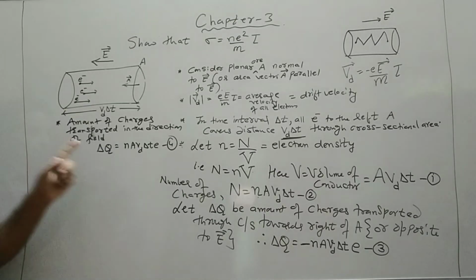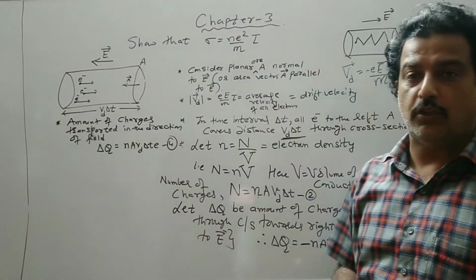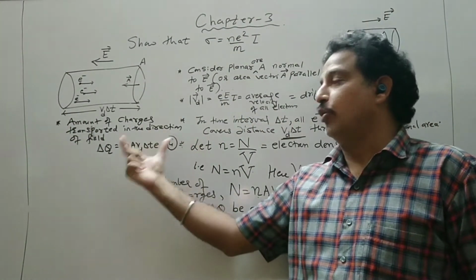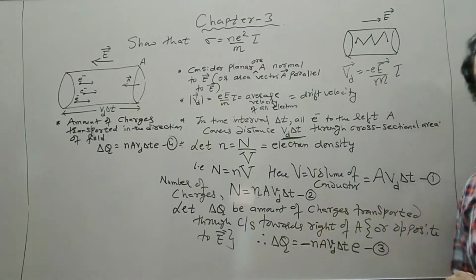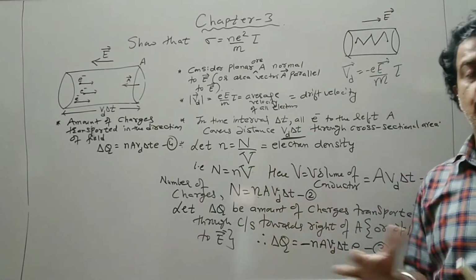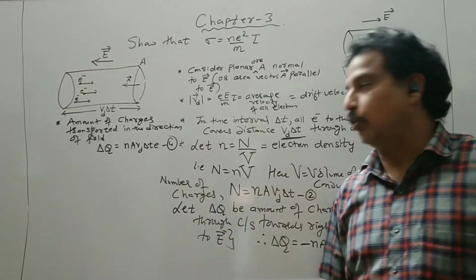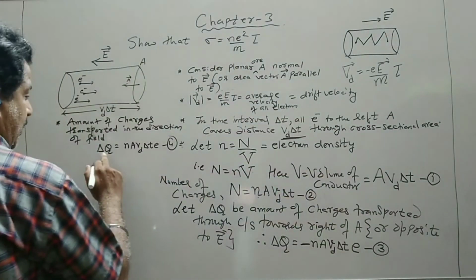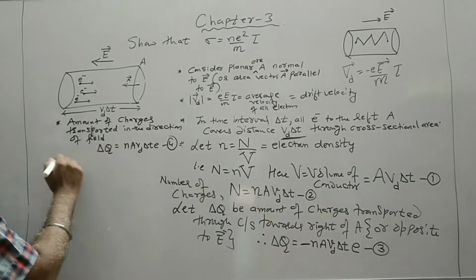Now delta Q upon delta t can be written as the current, that is the current flowing through the cross section of the conductor. So this is the amount of positive charge, this is the amount of negative charge. So there is a difference of plus and minus sign, or you say one is in the direction of the field, one is in the direction opposite to the field. Now delta Q upon delta t is written as the current.